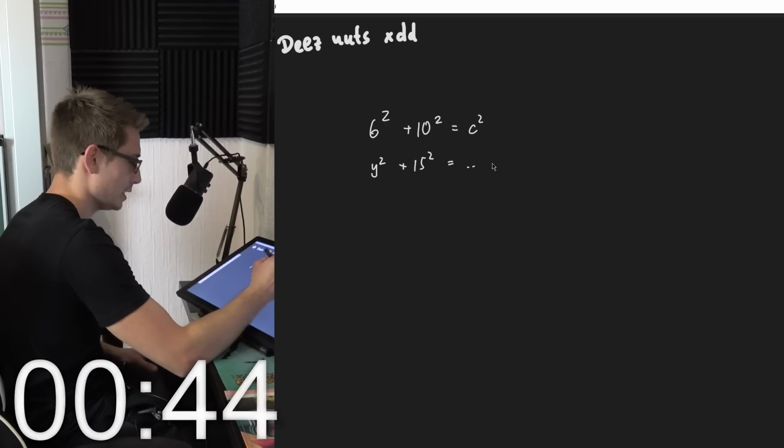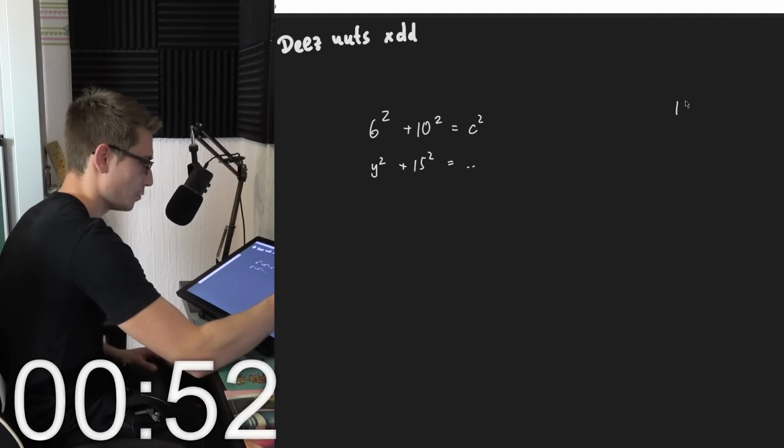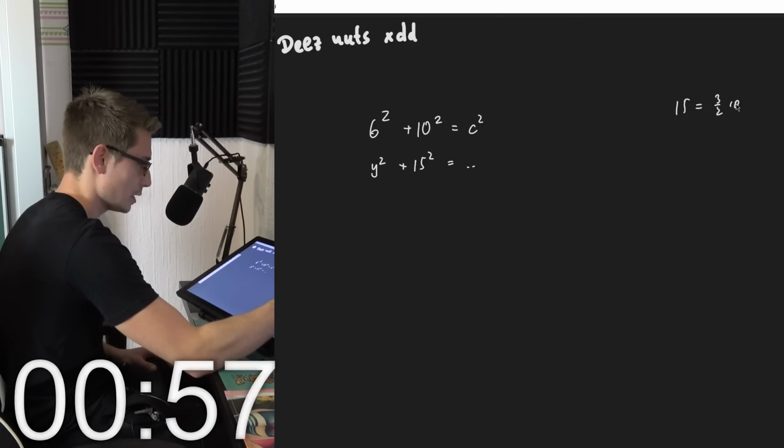So 15 is 2/3. No, 3 over 2, the first one. So 15 is equal to 3 over 2 times 10. I suppose 3 over 2, genau.